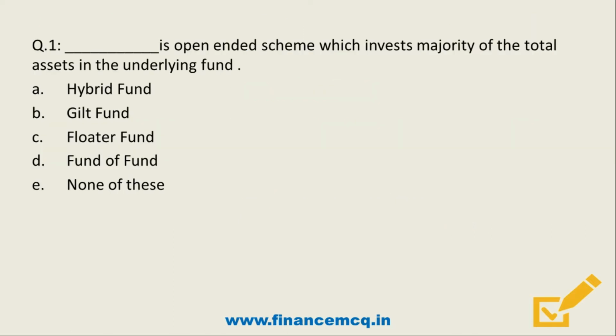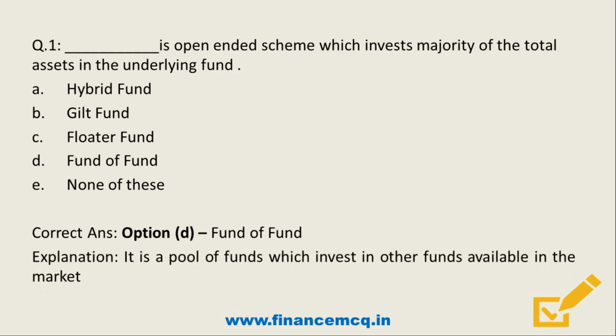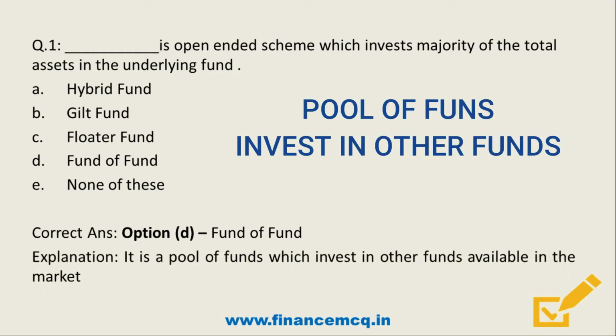Question number 1. Dash is an open-ended scheme which invests the majority of the total assets in the underlying funds. A. Hybrid fund. B. Gilt fund. C. Floater fund. D. Fund of fund. E. None of these. Yes, so what's the correct answer? It's option D, fund of fund. Friends, it is a pool of funds which invest in other funds available in the market.